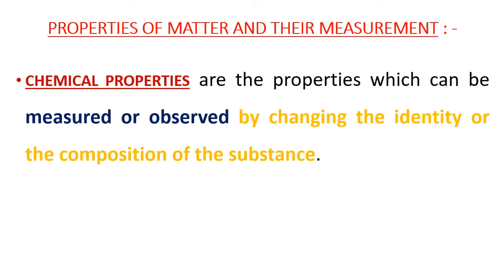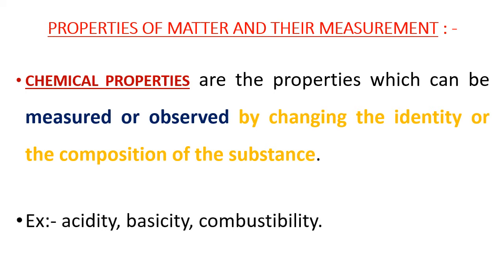The second type of properties of matter are the chemical properties. The chemical properties are the properties which can be measured or observed by changing the identity or the composition of the substance. Examples of chemical properties are acidity, basicity, combustibility.